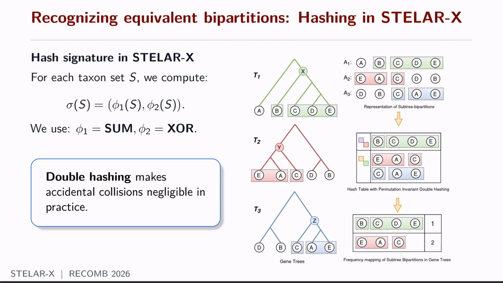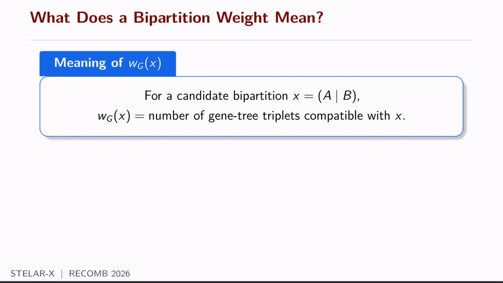So the use of double hashing makes accidental collisions negligible in practice. In the right picture, we show an example of hashing where we see that the partitions EA bar C and C bar AE are mapped to the same double hash, and therefore, when mapping the frequency, we can directly identify that yes, the bipartition EA bar C occurs twice across all the gene trees.